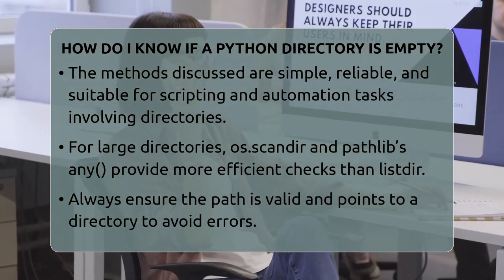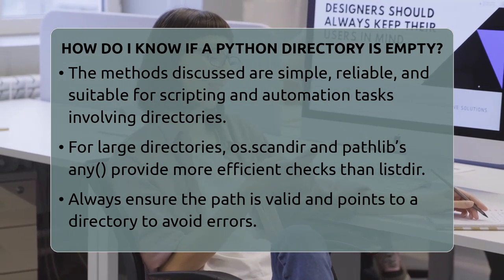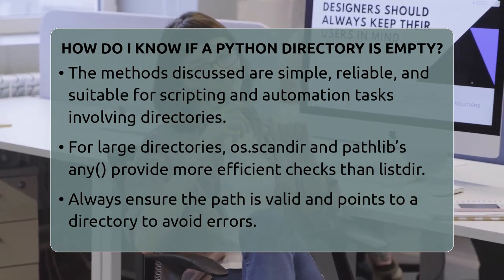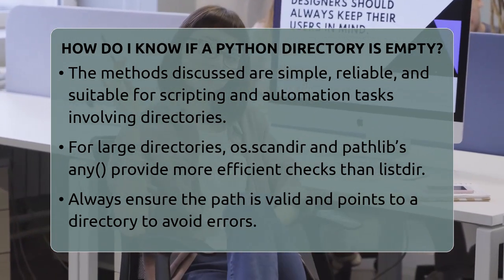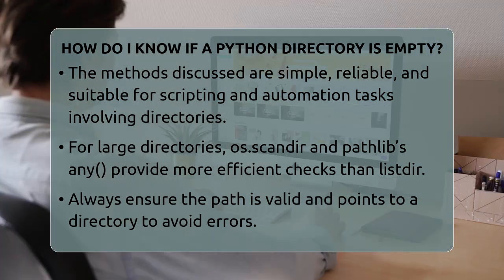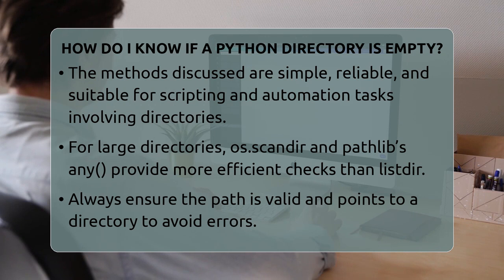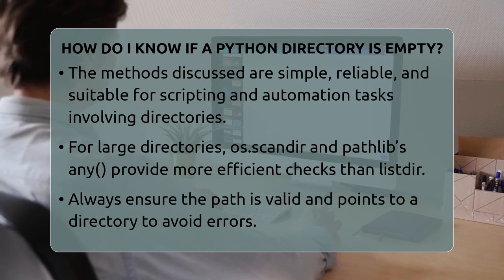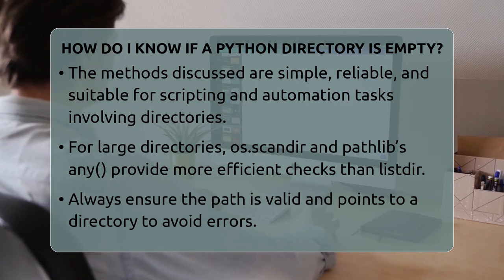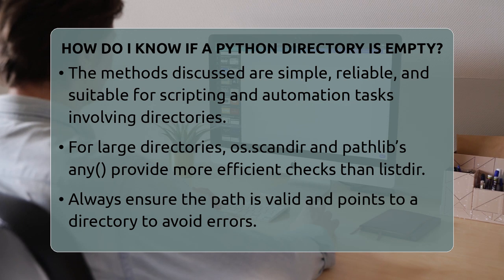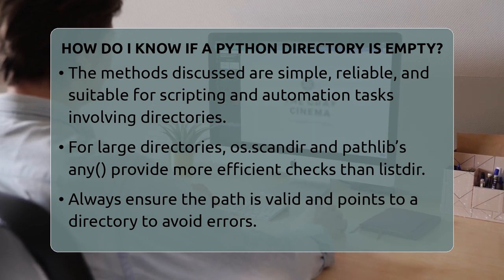To sum up, the easiest way is to see if os.listdir returns an empty list. For larger directories, os.scandir or pathlib's iterdir combined with any are faster options. Always check that your path exists and is a directory first. These methods are simple, reliable, and perfect for automation and scripting tasks involving directories in Python.